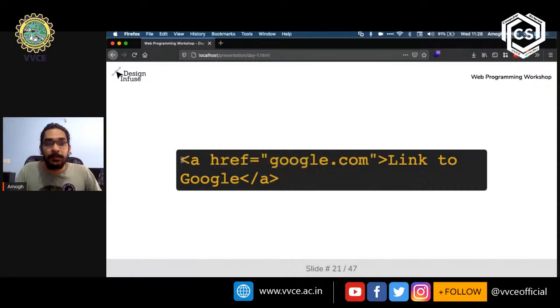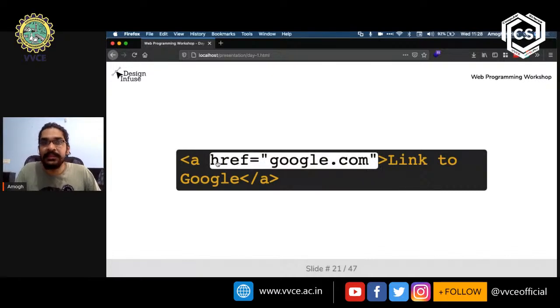So we open a left angle bracket, we put A, we leave a space, and then we put in what is being highlighted. This is called an href, or a hypertext reference. The hypertext reference is what tells the browser that this is what I'm referring to, and this is where I want the link to go. Within the quotes, we put in the location that we want to go to. In this example, we are going to google.com, so within the double quotes, I would put google.com.